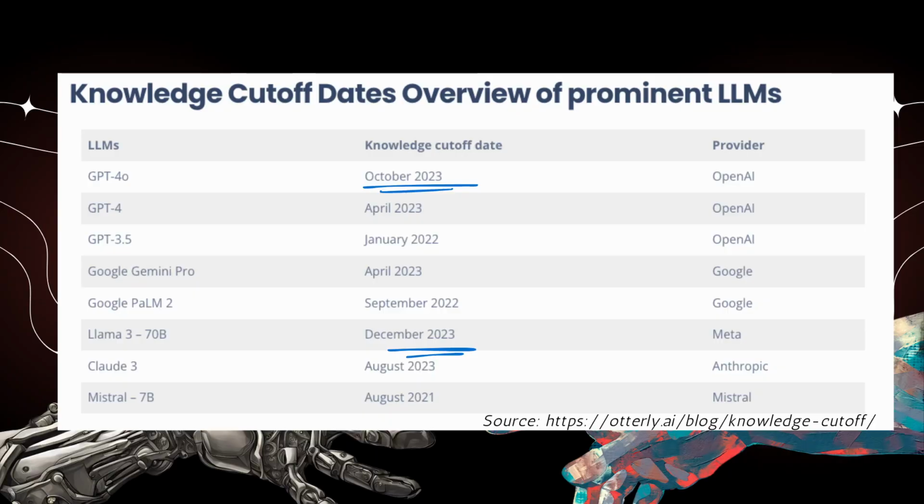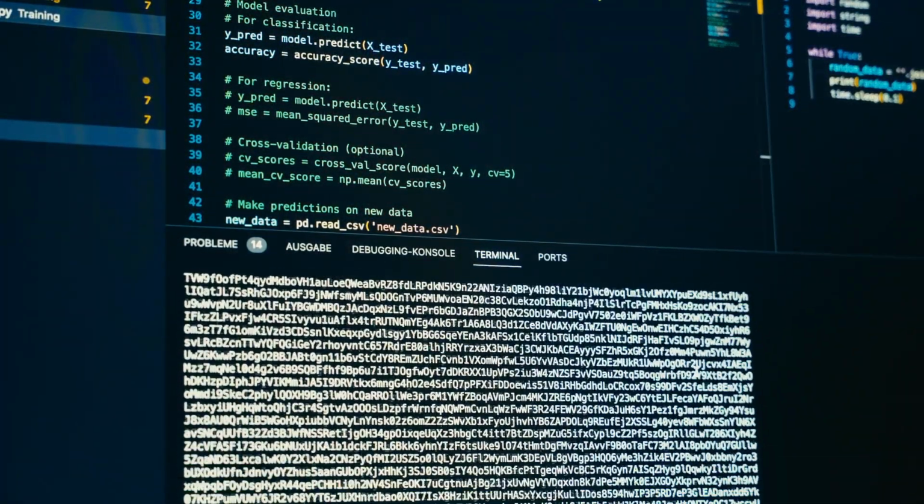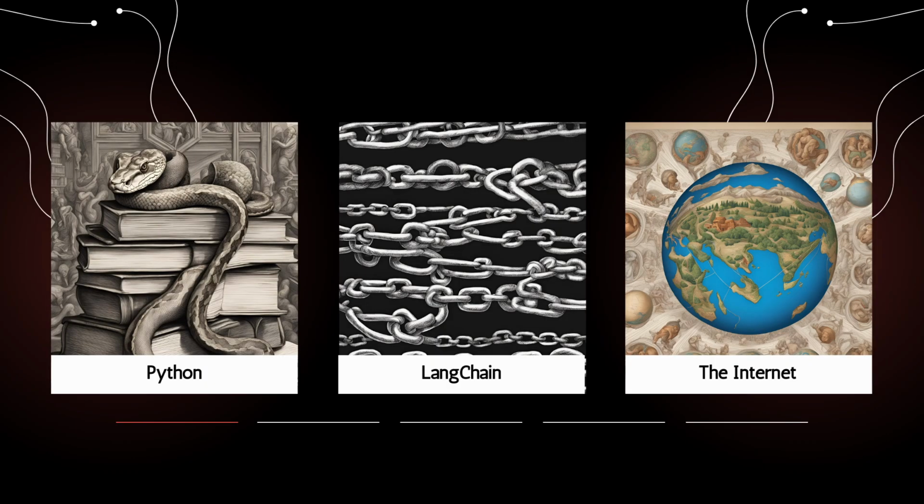Large language models are typically trained on large data sets, but once you start training a large language model, you're no longer able to add more information to that model, which means that some of the biggest and most state-of-the-art models out there, they only know the world up to 6 or 8 months ago. How we're solving this in industry is by giving our large language models access to external information, which we do by providing them with tools to query databases and search the internet and search documents and all kinds of other external data sources.